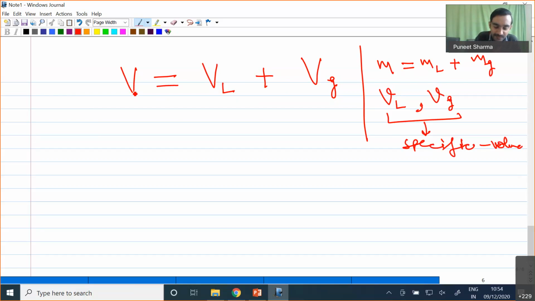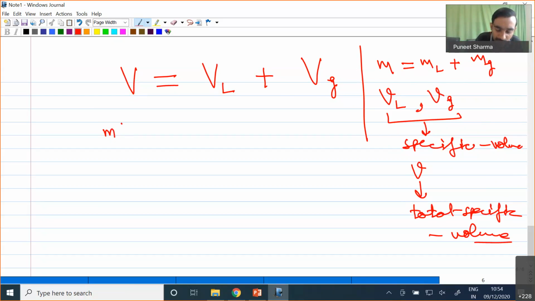Okay, so now I know that volume is mass times specific volume. So my total volume is the total mass m times some small v, which I define as the total specific volume for the combination of liquid and vapor. So m times v equals ml times vL plus mg times vg.